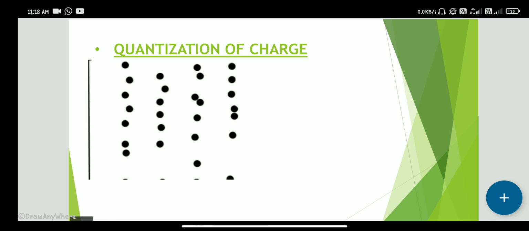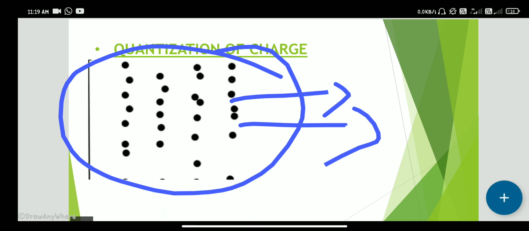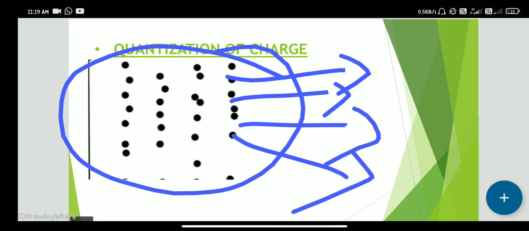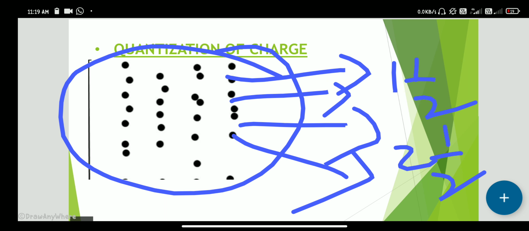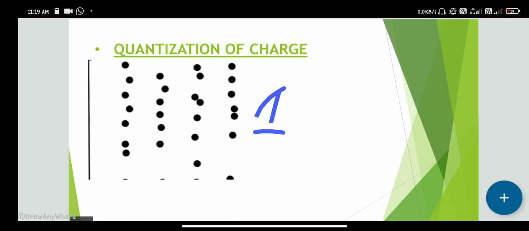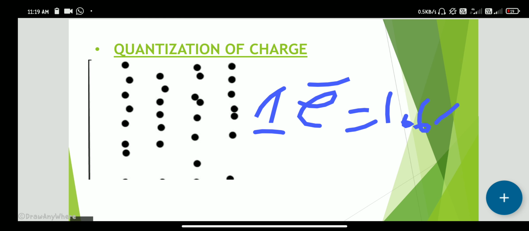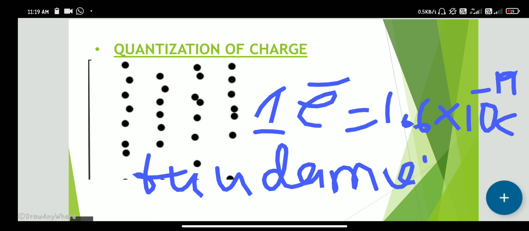Here these dots indicate some electrons. We can transfer one electron or two electrons or three electrons or four electrons, but we cannot transfer one and a half electrons or two and a half electrons. Before we discuss that, the charge of one electron is 1.6 into 10 power of minus 19 coulombs. So this is the fundamental charge.